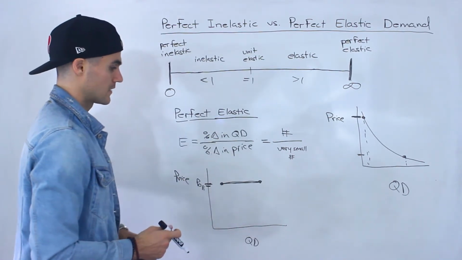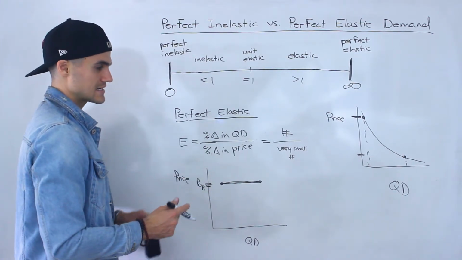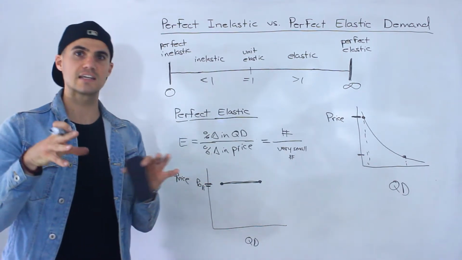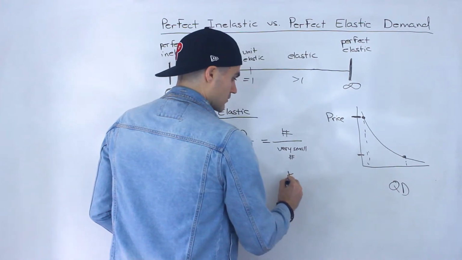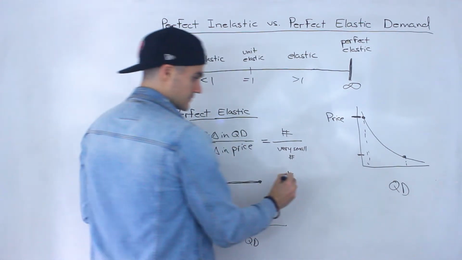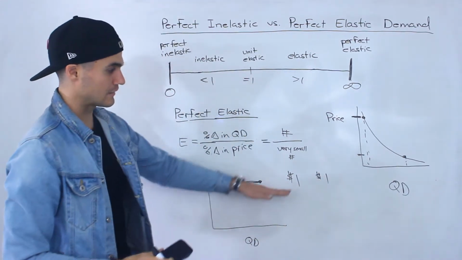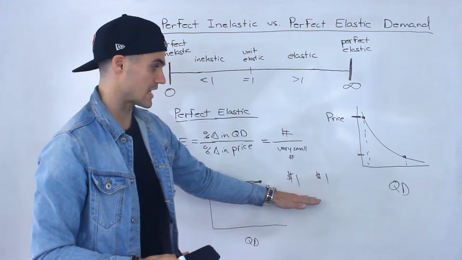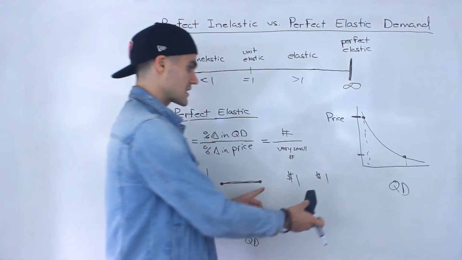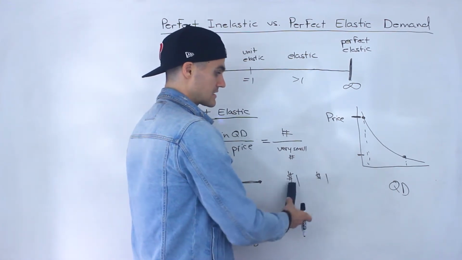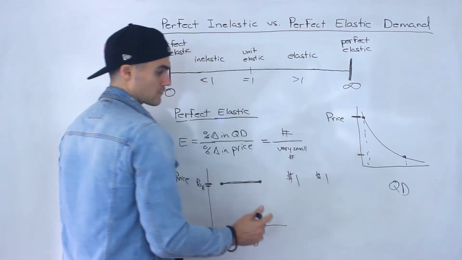So it's a horizontal line versus perfect inelastic demand products, which are a vertical line. A common example used to describe this is if you have two vending machines selling the exact same product. Let's say it's a bag of chips, right? The exact same bag of chips, exact same quantity, exact same company, and they're both selling for $1. Both vending machines are selling both bags for $1. So probably what's going to happen is that these guys are going to split the market 50-50.